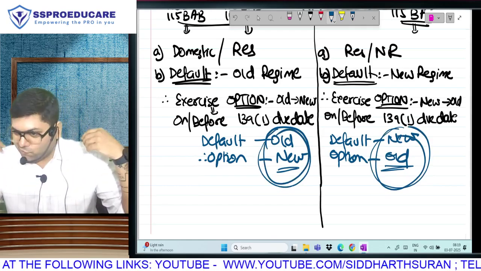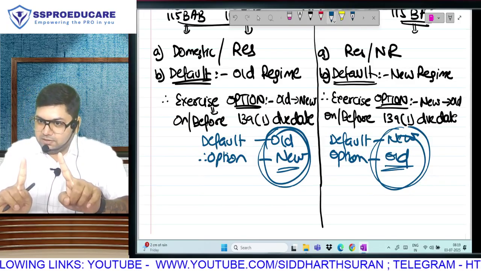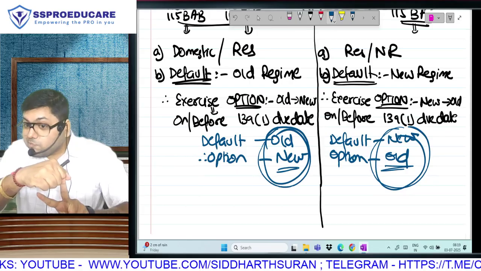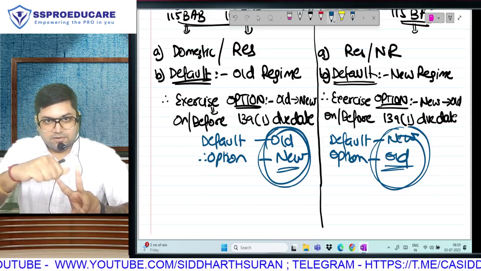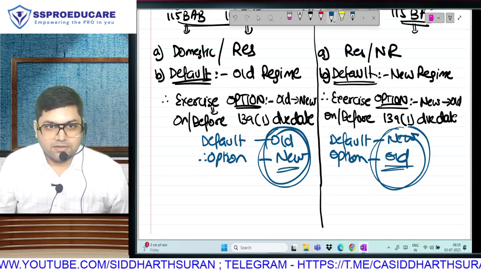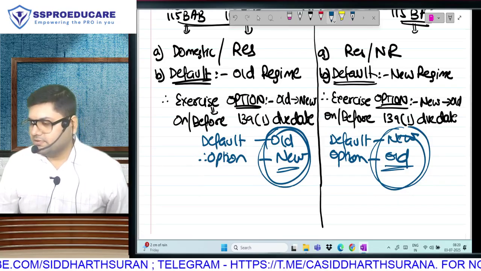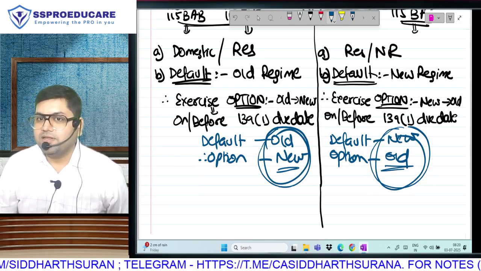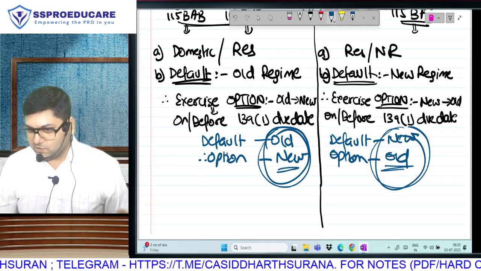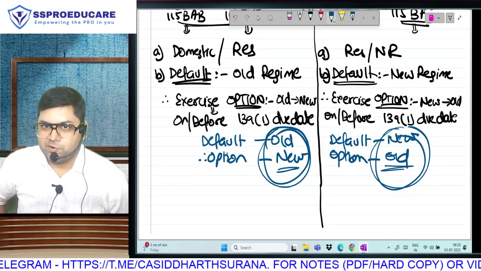In real life, it's fine, you file the return in whichever regime you want. I will not interfere in your personal life, but if you want to take my opinion, there are two options of paying tax. Old regime, or poison. Old regime or poison. Why? Because the new regime only looks beneficial. It is actually not beneficial. 2,32,500 you have written, no? We will wait and watch. From an exam perspective, it is very, very important.